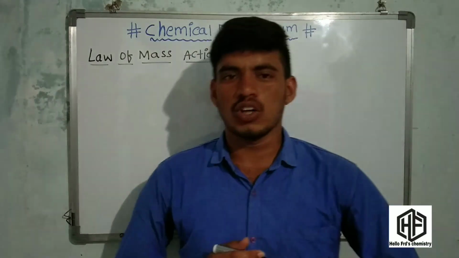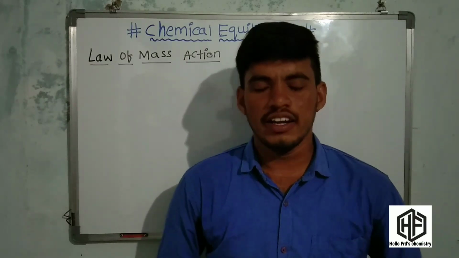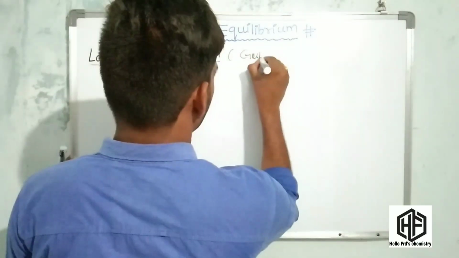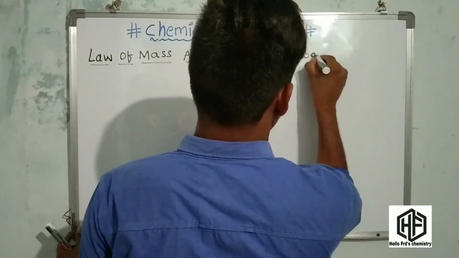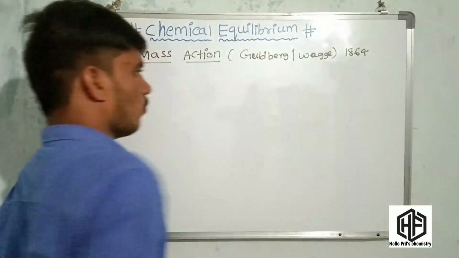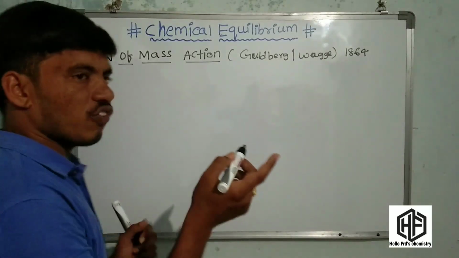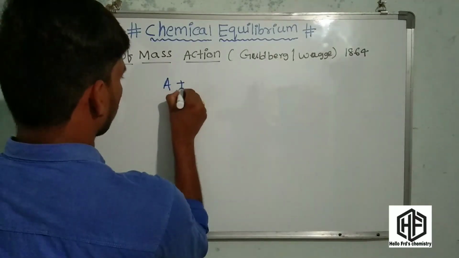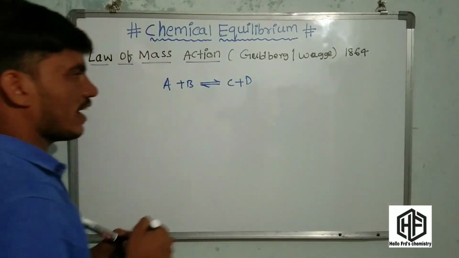Friends, what is the law of mass action? The law of mass action was proposed by Guldberg and Waage in 1864. To understand it, first you have to consider a general reaction. The general reaction is A plus B gives C plus D.